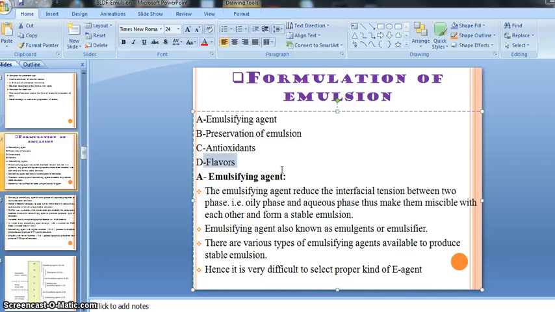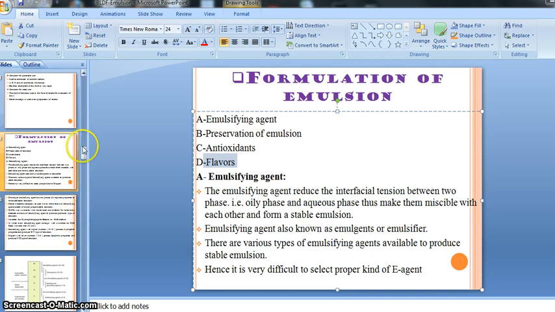You should remember and understand everything and read it carefully. This topic is very important from the exam point of view, right? That's why I recommend you study it carefully. So this is all about our formulation.